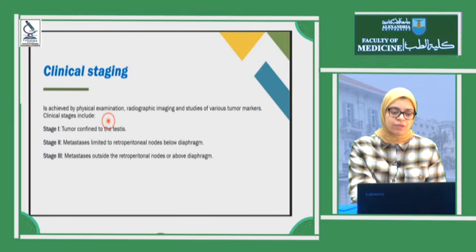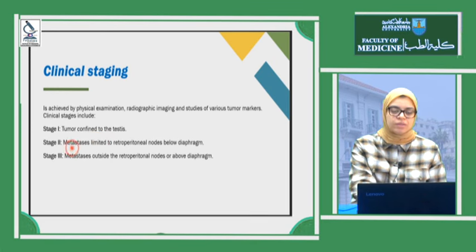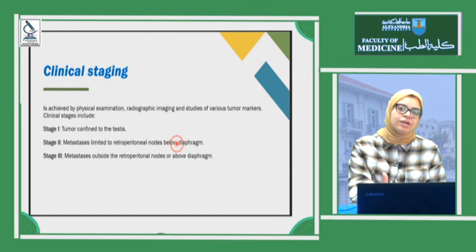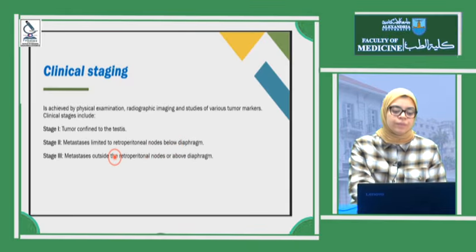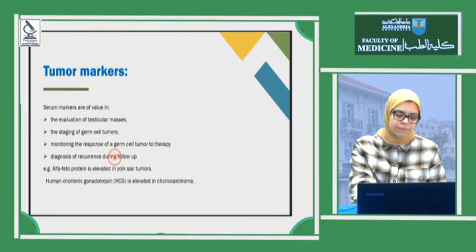Clinical staging: we have stages according to whether this tumor is confined to the testis or extends beyond. Stage 1 is tumor confined to the testis. Stage 2, it has metastasized to the retroperitoneal nodes below the diaphragm. If it arises above the diaphragm, it becomes stage 3.